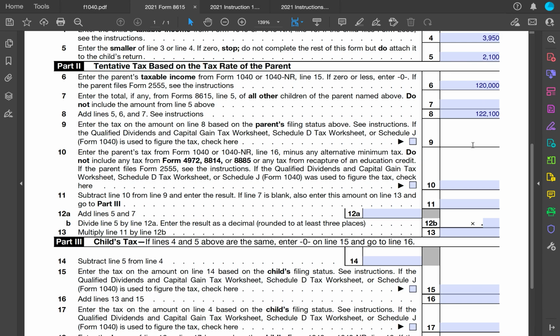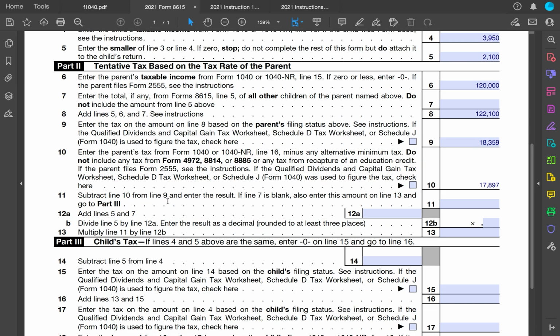We know that was $18,359. Now we're going to actually calculate what the parents' tax was based on their regular income without any adjustments. And again, we did that before and we saw that it was $17,897.